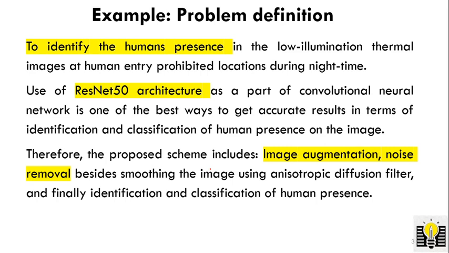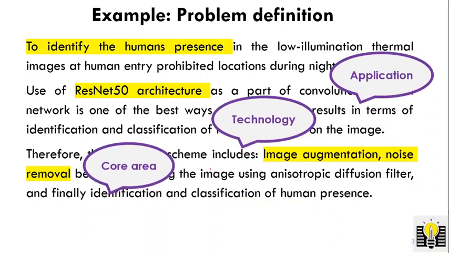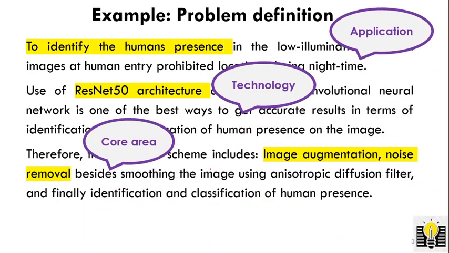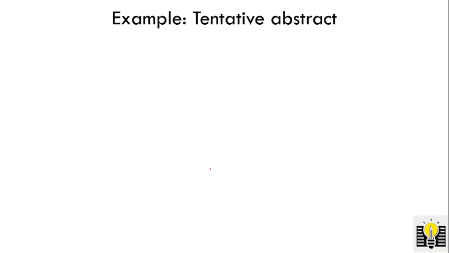We already discussed how to write the problem definition in my previous videos. This is the problem we already defined in the previous video. We discussed a lot about this one. It should contain the application, technology and core area. Based on this problem definition, we can write our tentative abstract.